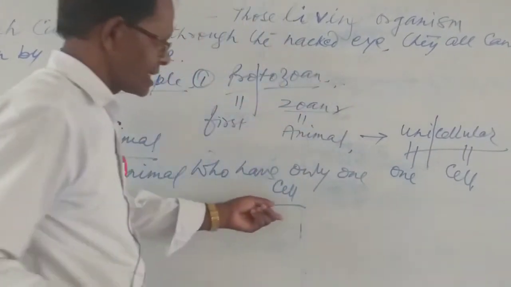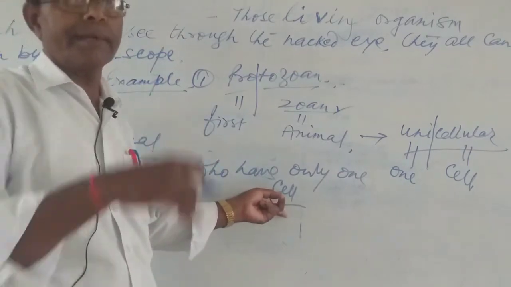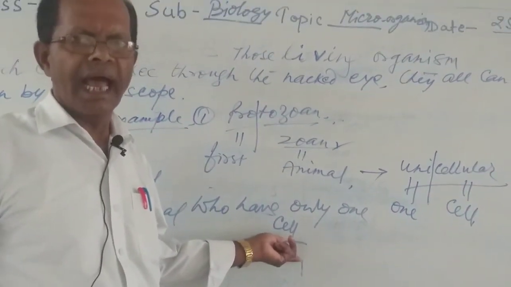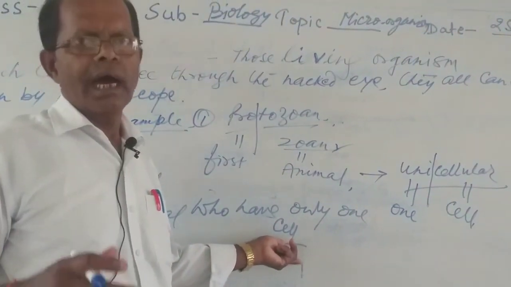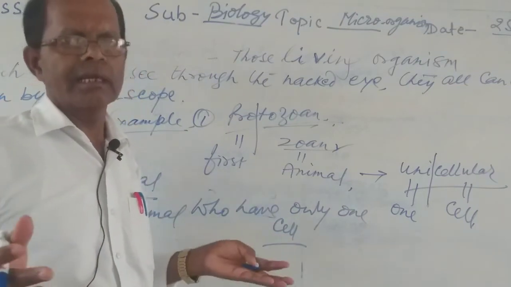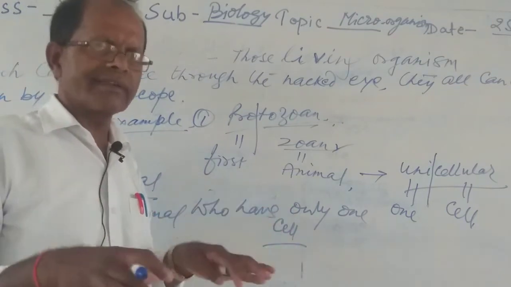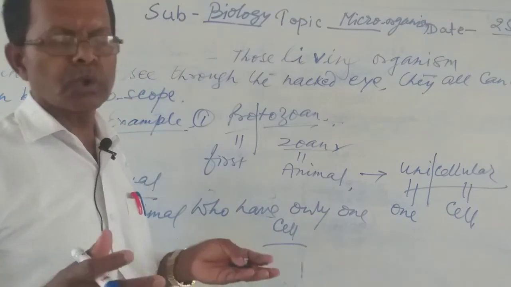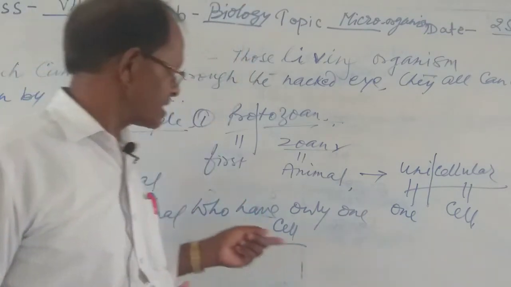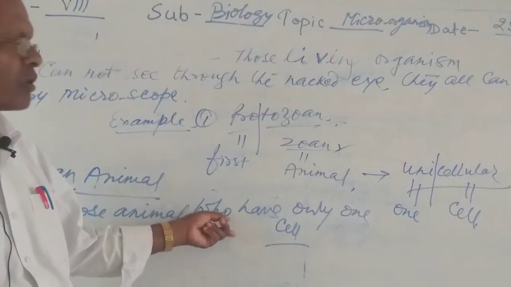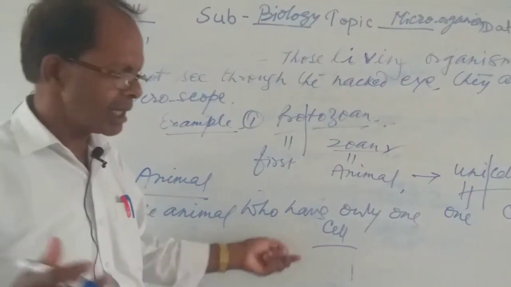It means all the activity completely depends upon the single cell, the whole life cycle, the taking of food, all the activity of the animal, and also the reproduction takes place by the single cell.